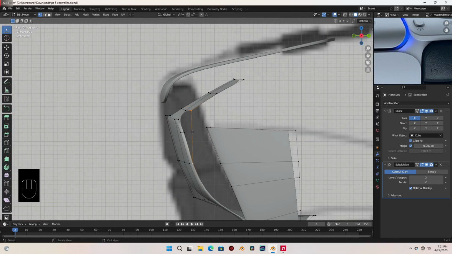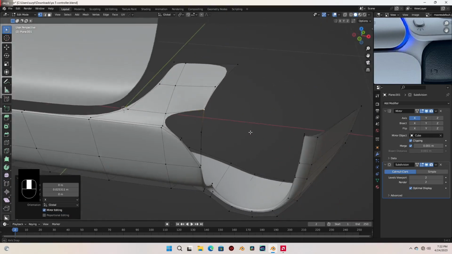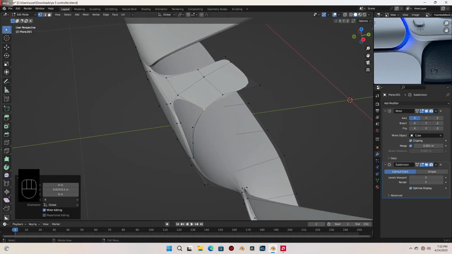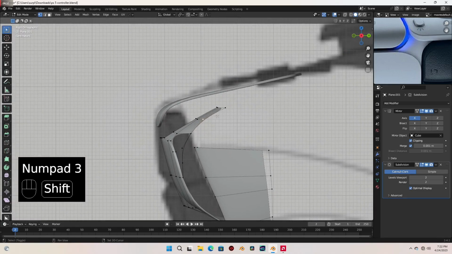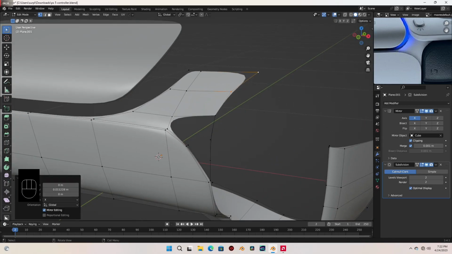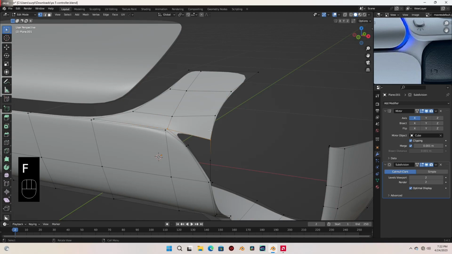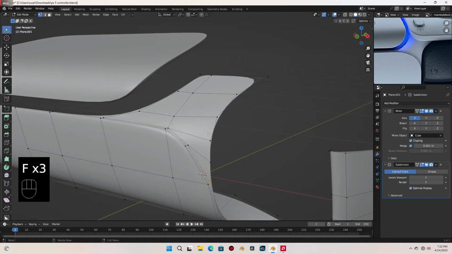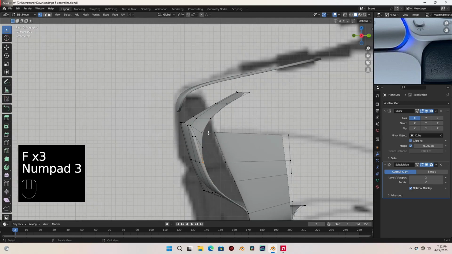And I'm gonna add two vertices here. Let me move this backwards here. And let me also move these two here. Okay, select these, and let's press F to fill them all the way there.